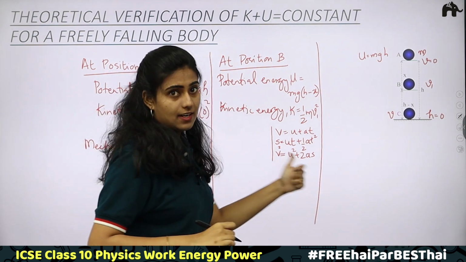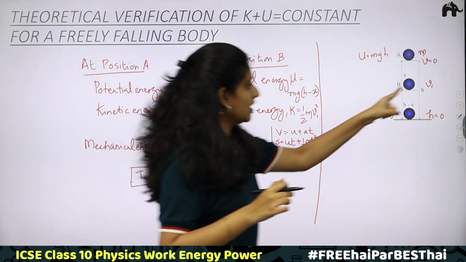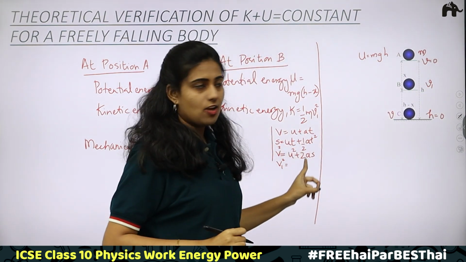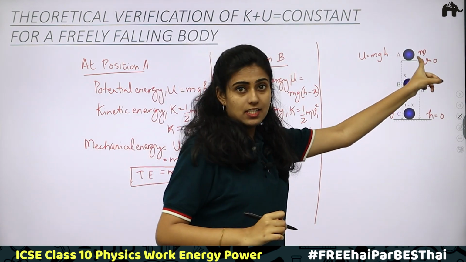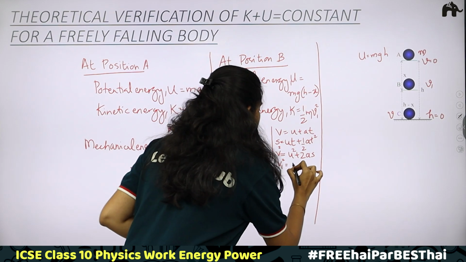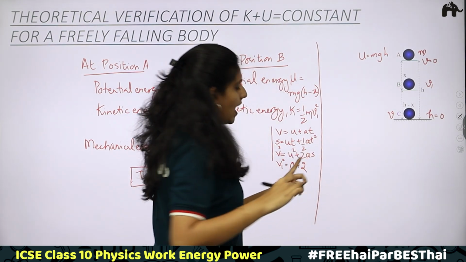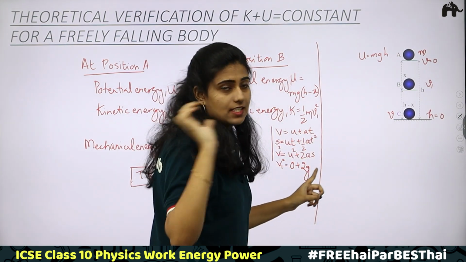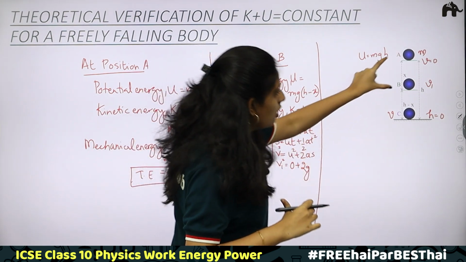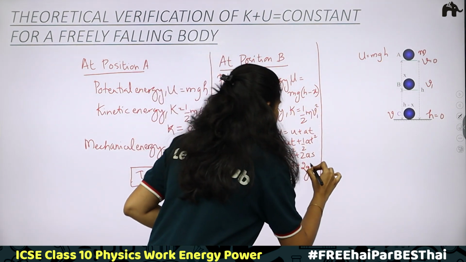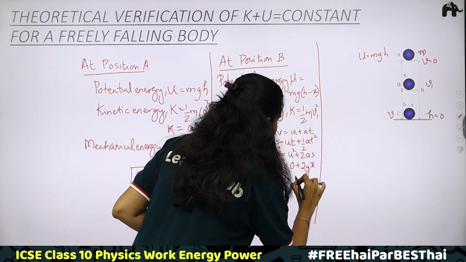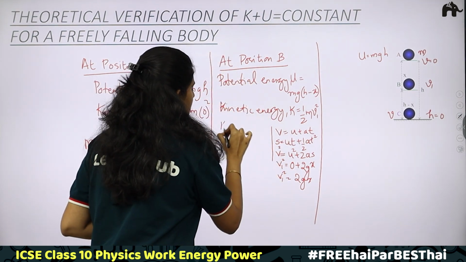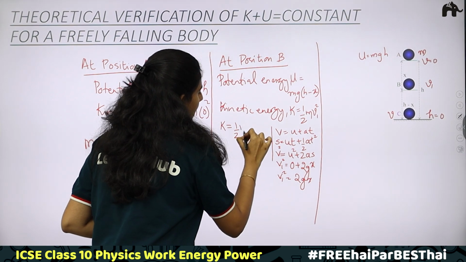Okay, we are going to take the third one. What is V square? Final velocity. At this position, final velocity is V1. V1 square is equal to initial velocity square. Initial velocity, from where the body is coming, is 0. 0 square is 0. Plus 2, acceleration is acceleration due to gravity, therefore g, into s. S is the distance or the displacement. Here, how much has the body moved? x distance it has moved. So x. Therefore, V1 square you will be getting 2gx.